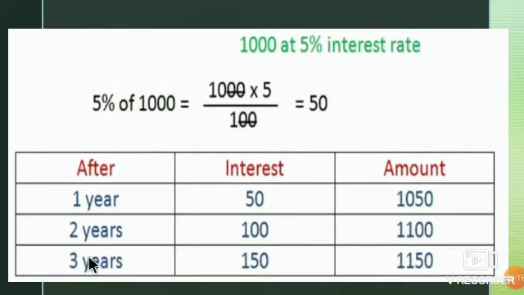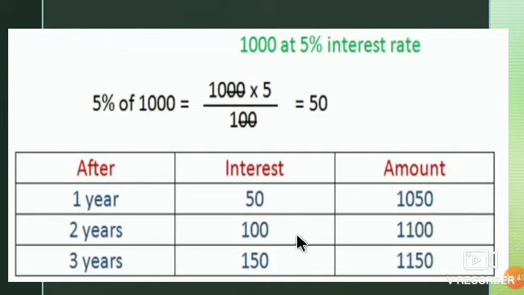Here in the column we mention it for 1 year, 2 years and 3 years. Means for 1 year we have to pay 50 rupees for 1000 rupees. So the amount will be 1000 plus 50, which is 1050 rupees. After 2 years, for 1 year we pay 50 rupees, so for 2 years 50 plus 50 is 100 rupees.